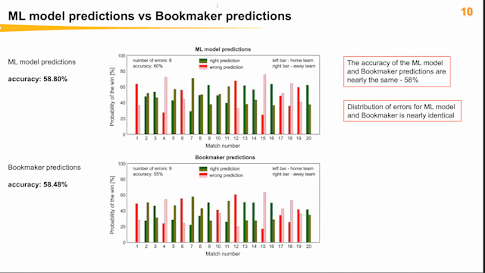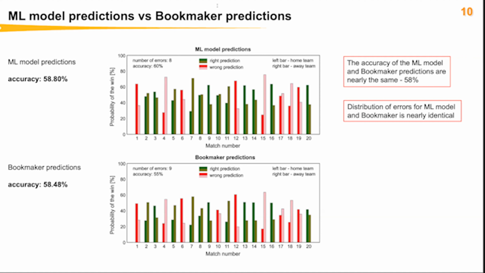Okay, but what is really important for us is the comparison with bookmakers. In principle, I have statistics for bookmakers. I have the odds, and from those odds we can calculate probabilities. This is quite easy. You just have to keep in mind that bookmakers put a margin into those odds, and you have to subtract that margin in order to get the pure probabilities. So I have done that, and I have found that the accuracy of the bookmakers' model on the same data set which I have used for testing my model was, and this was surprising for me, 58%. So this is nearly the same as I have in my model.